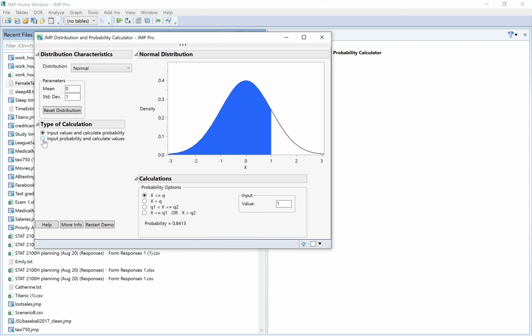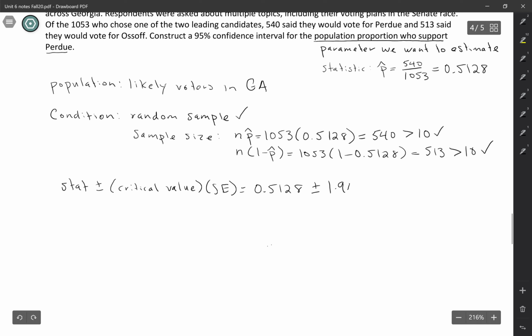Change the type of calculation to Input Probability. Change the percentile options to Central Probability. And then since this is a 95% confidence interval, we're going to put in 0.95 here. And this number is the critical value, 1.9600. So that's our critical value here.